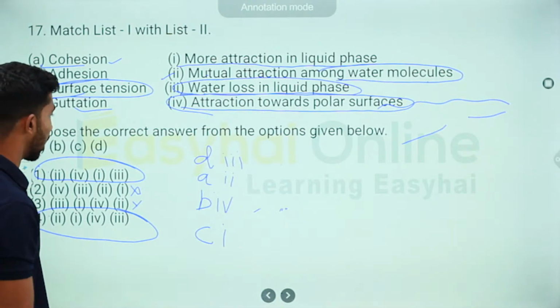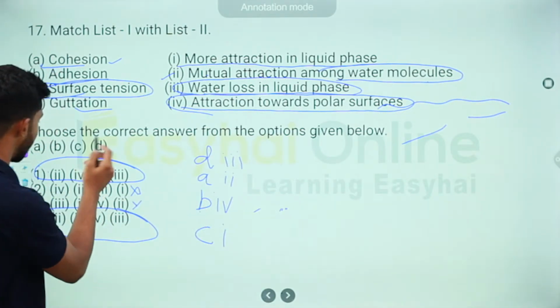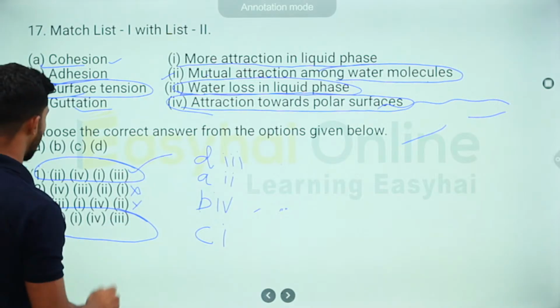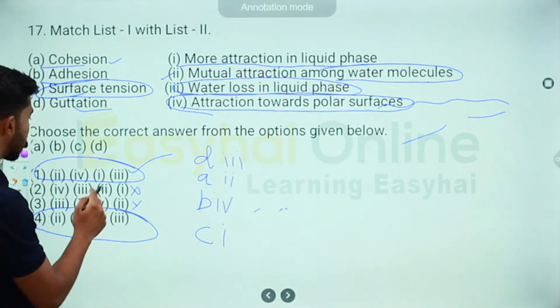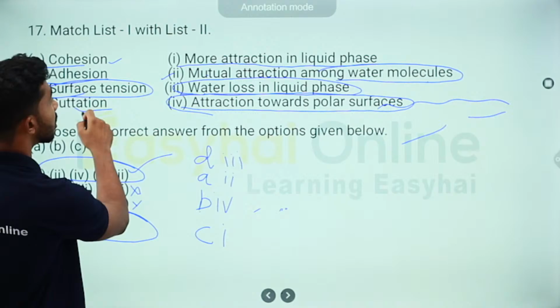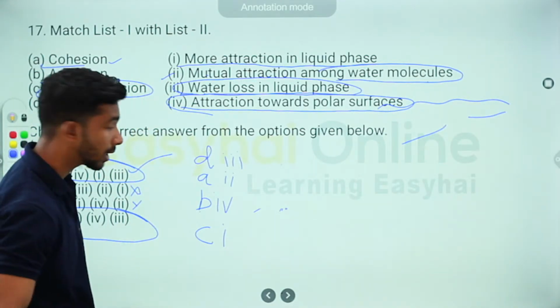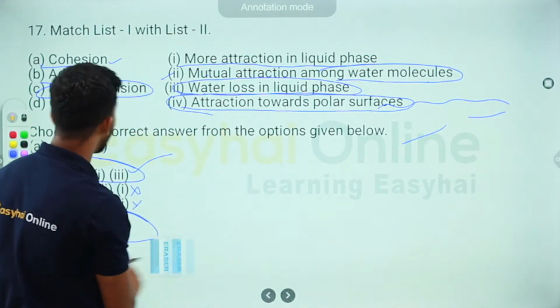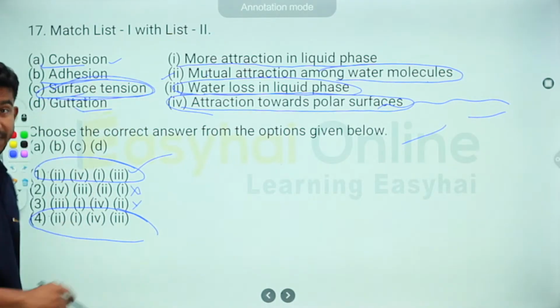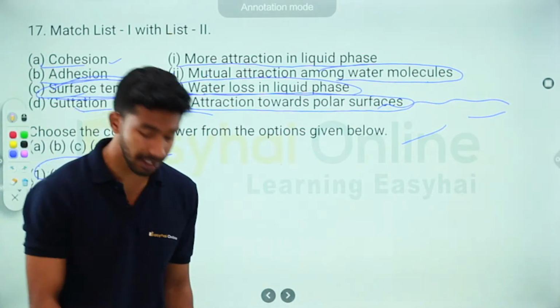So which of these is the correct answer? B4, whichever has B4. Yeah, A is the correct answer. Okay, A is the correct answer and C is 1. Yeah, correct. But of course, I'm not going to leave you without explaining what surface tension is. Obviously, I'll be explaining what surface tension is.